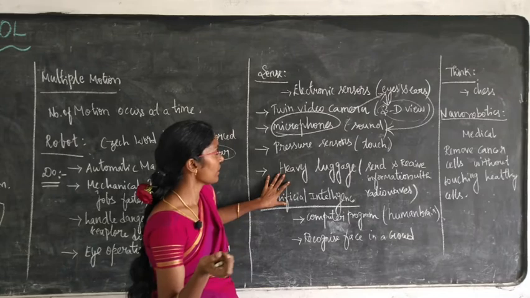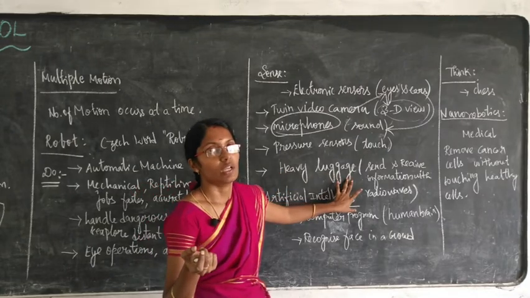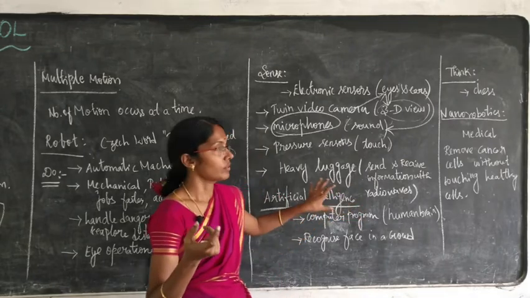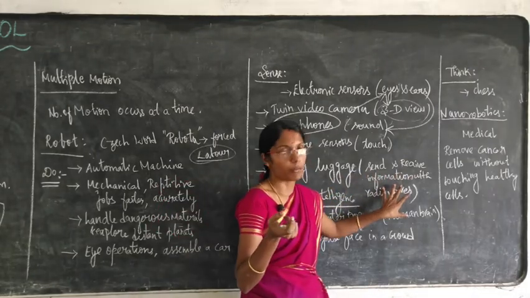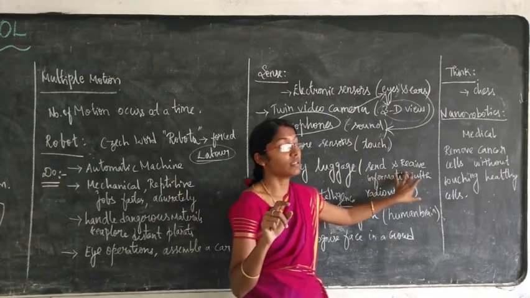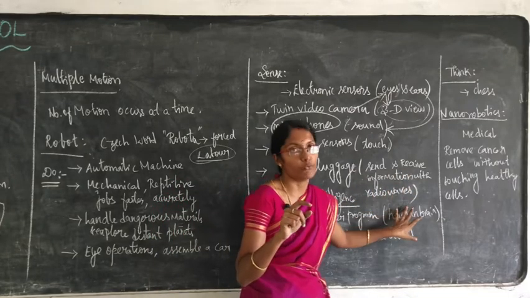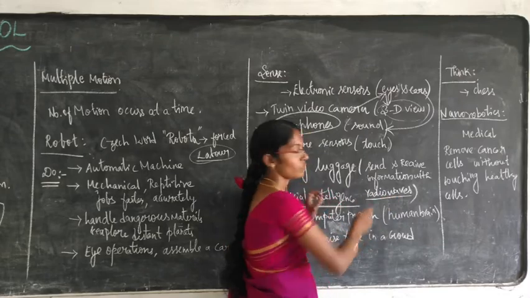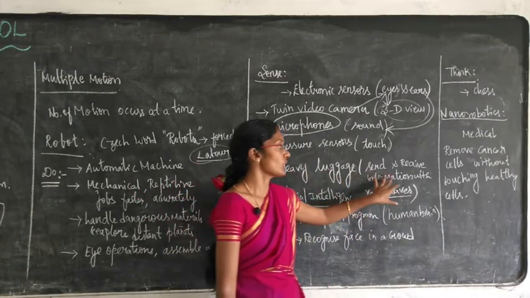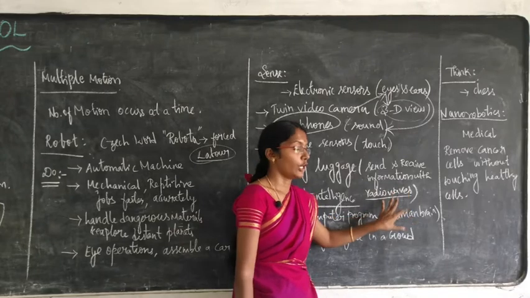Next one, it has a heavy luggage. For what are they used? They are used to send and receive information. That heavy luggage, that is memory, is used to send and receive information with radio waves.